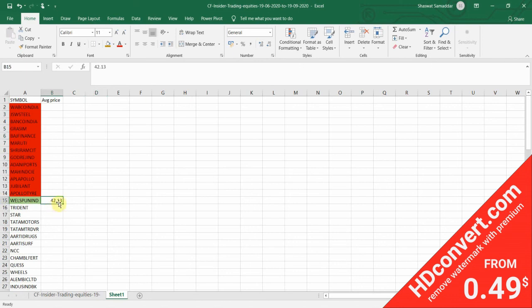Okay, next stock is Trident. So let's copy it down. We'll again go to corporate filings, insider trading. We'll paste this company name. We'll click on Trident. We'll click on the symbol Trident. It will redirect to this page of Trident Limited.